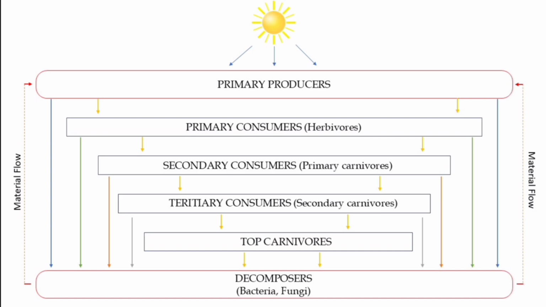Similar is the case in succeeding higher consumer levels. Finally, the entire biomass is subjected to decomposition, and thus the materials are repeatedly cycled within the ecosystem. Thus, in all ecosystems, there is a one-way flow of energy and the cycling of materials, which is said to be the working process or the function of the ecosystem.